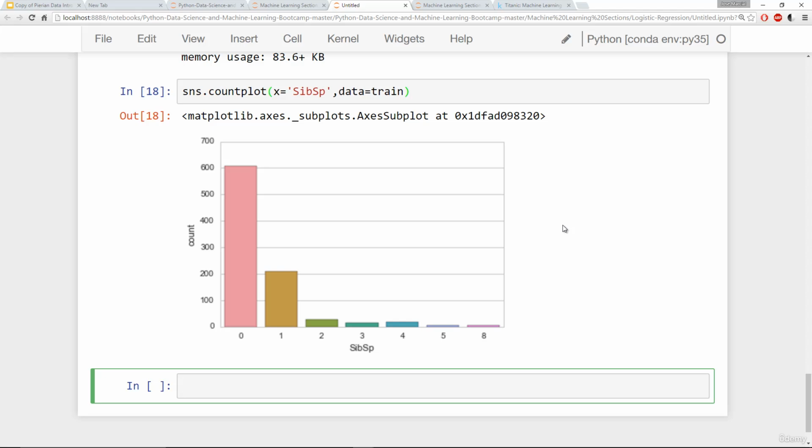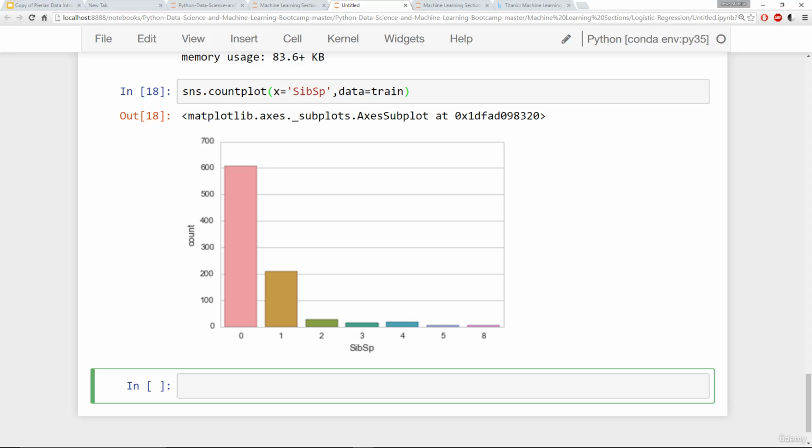And if we look at the second most popular option, it's just one, which is actually most likely to be probably a spouse versus just having a single parent with 1 children on board. So those numbers pretty much make sense. You have a lot of single people on board. They don't have a spouse. They don't have any children on board. Probably those are the men in the third class. And after that, you have the second most common type of passenger in our data set is someone with just one either sibling or spouse, and that's probably going to be their spouse, so couples on board.